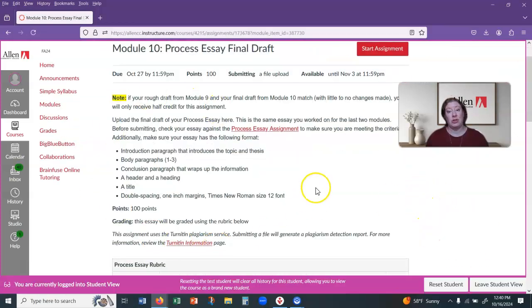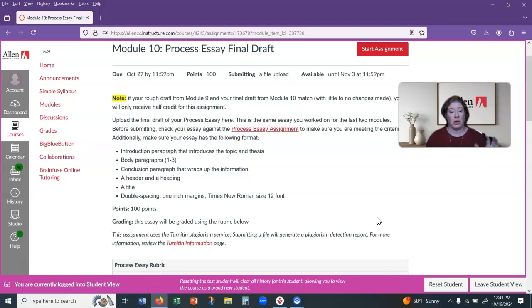The last thing that you'll do is submit the final draft, and obviously you want to go through and start the assignment to do that. But little note here, if you don't make any changes between the rough draft that you turn in Module 9 and the final draft that you turn in Module 10, I'll only give half credit for it. The whole purpose of doing a rough draft is so that you can improve your essay.